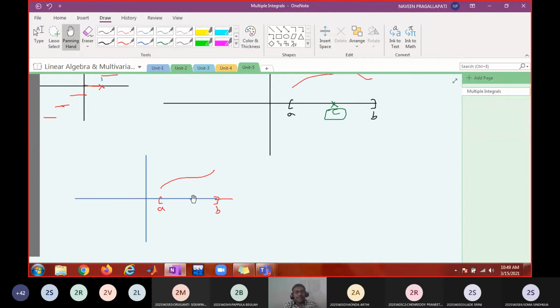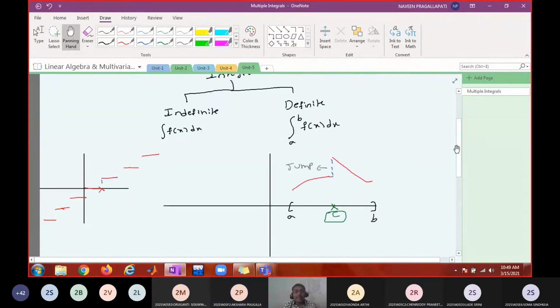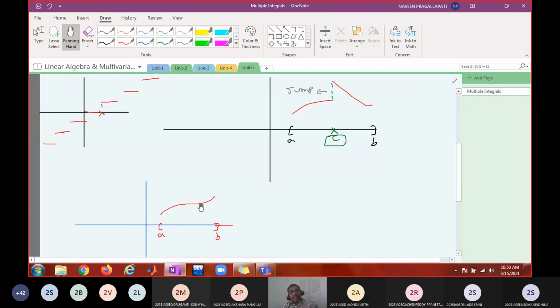Is the converse true? Will a piecewise continuous function be continuous? Not necessarily. It may be true, may not be true. In this case, it is a piecewise continuous function but not a continuous function. And in this case, it is piecewise continuous as well as continuous. So a piecewise continuous function may be continuous or it may be discontinuous. But every continuous function is always piecewise continuous. Is this clear?